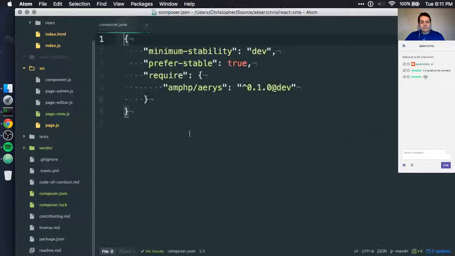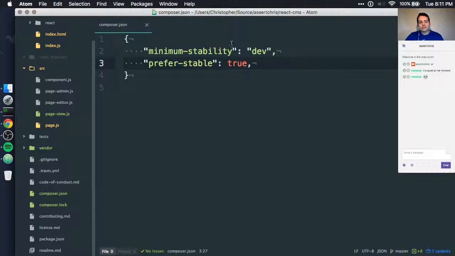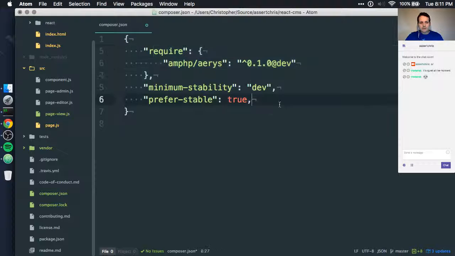I've gone ahead and I have required Aerys. As I said, there's no stable release of this yet, so you're going to have to set minimum stability to dev. And when you do that, I recommend you always set prefer stable true, because when you do minimum stability dev, whatever you require up here, all of the nested dependencies of that are going to install at the latest dev version it can, unless you specify stable for these things. So if you do min stability dev, do prefer stable true, so that where possible, Composer will use stable releases for dependencies and nested dependencies.